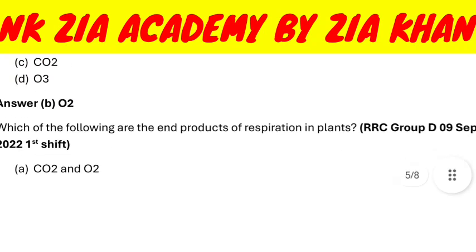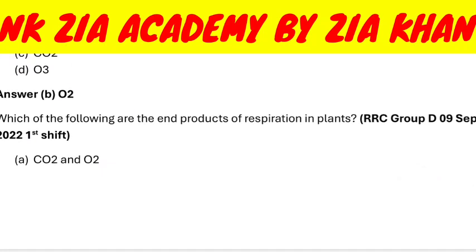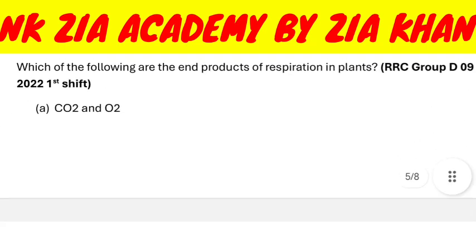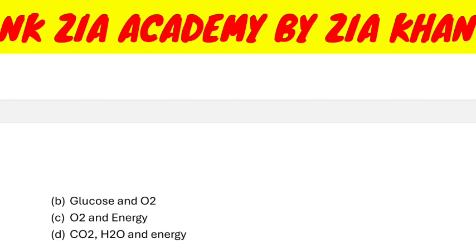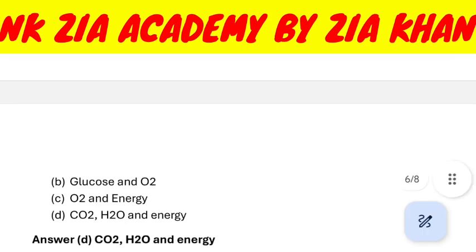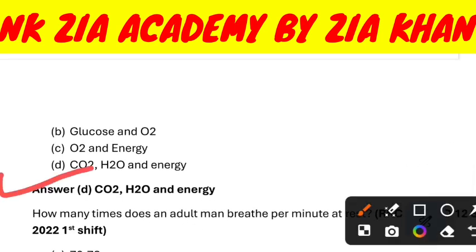Which of the following are the end products of respiration in plants? Carbon dioxide and oxygen, glucose and oxygen, oxygen and energy, carbon dioxide, water and energy. Correct answer is carbon dioxide, water and energy. Option D.